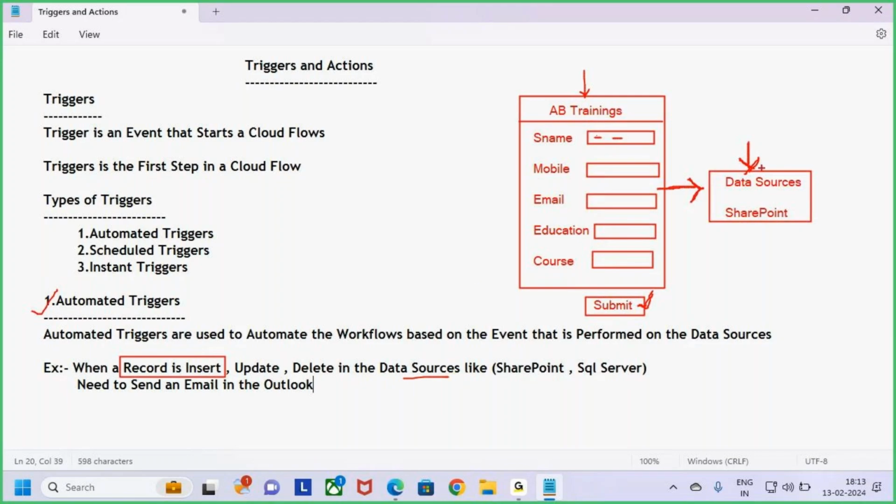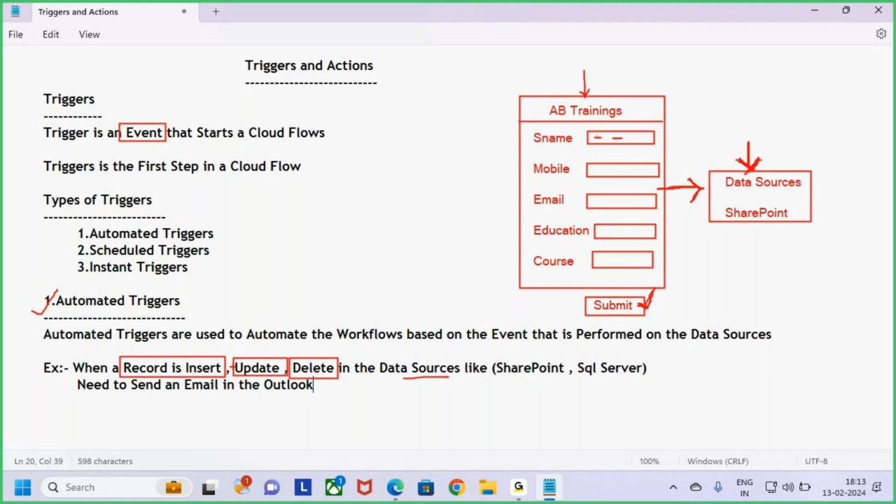When I click on the submit button, the data is inserted, and that is called an event. Inserting data into the SharePoint list is one event, updating that data is another event, and deleting that data is another event.